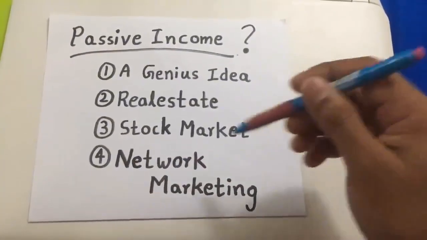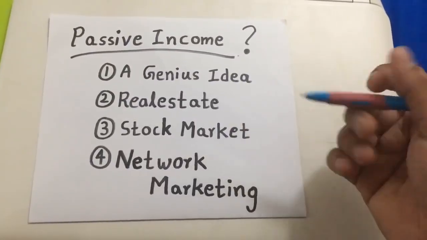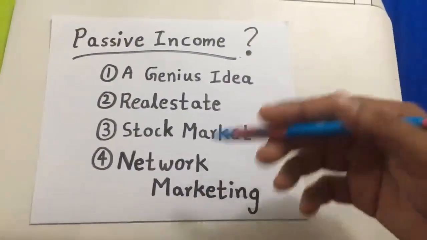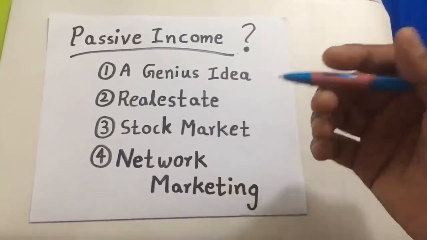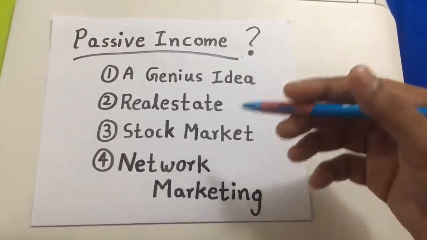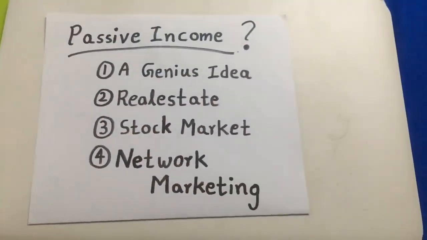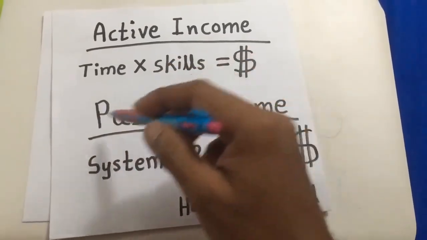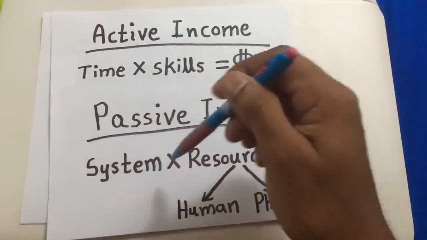With network marketing, you can start with a small amount of money, by spending that money to buy a product. So you are not just investing money, you are buying a product. And then with that product, you have the chance of building a huge organization. Eventually, if you build a huge organization, you can make a passive income, where there is a system by a network marketing company, which runs for generations to come.